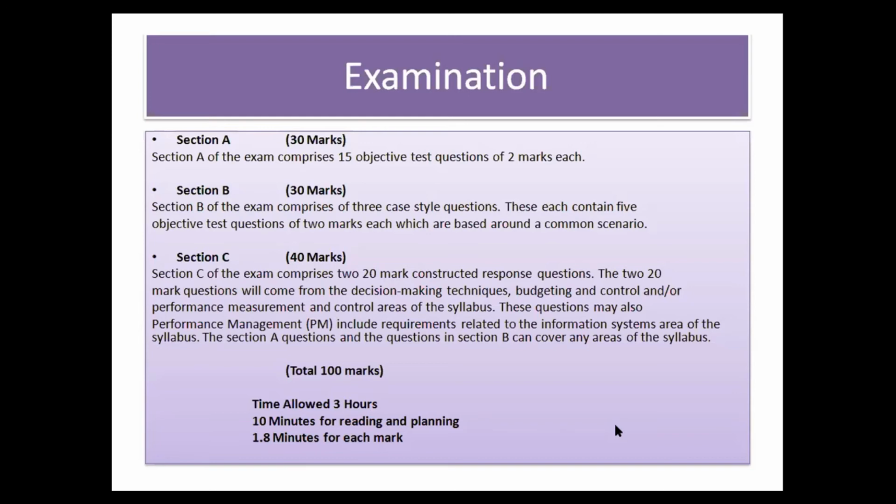This will also be almost the same as the section A questions, but each scenario will cover a single area. For example, if the scenario is built on standard costing, the 5 questions of that specific scenario will be regarding standard costing. And if the scenario is built on budgeting, then the 5 objective questions will be regarding that specific topic. It means each scenario will cover a specific area.